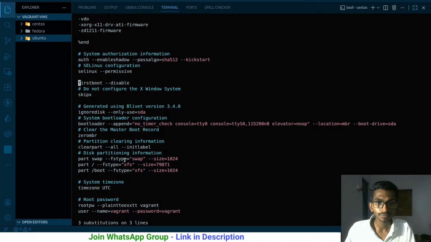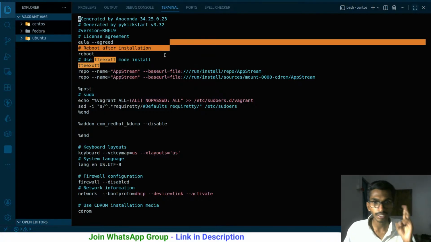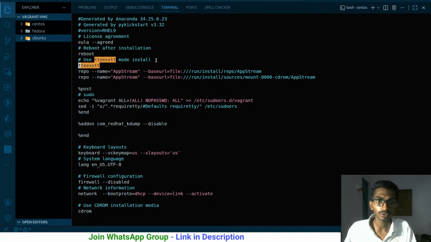If I go to the top and search TTEEXXTT, this is where I have it, and probably at the top I must have it too. If I go to the top, gg 2 times, even here it has been replaced. So that particular word got replaced. But there is a problem. If I have that word 2 times, suppose I come here in insert mode and go to the top, and here I have TTEEXXTT again. Now if I want to replace everything, that will not be replaced. Let me even show you that.